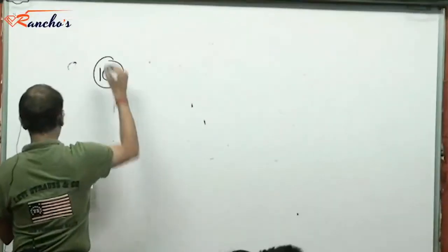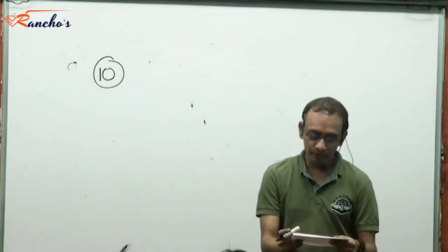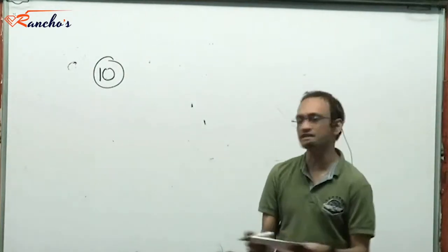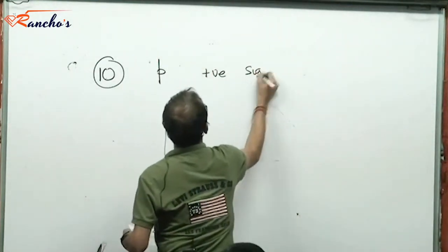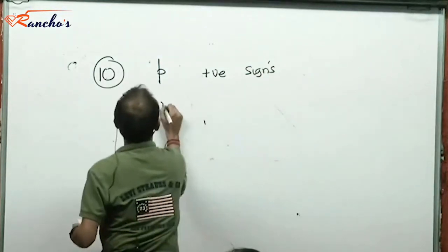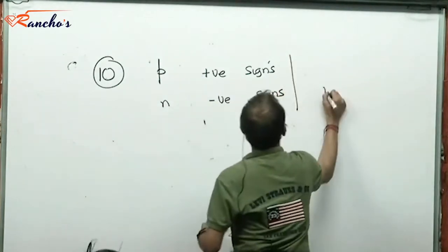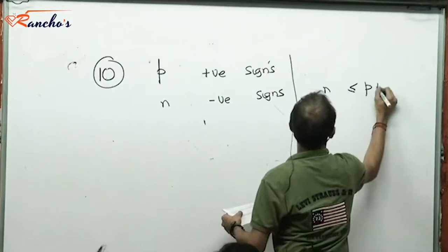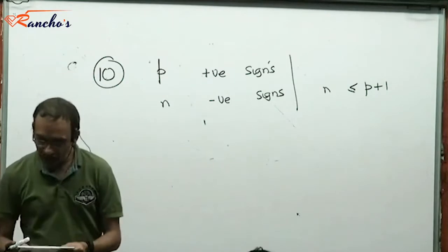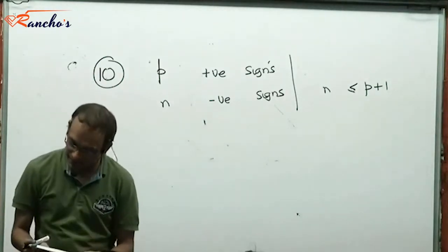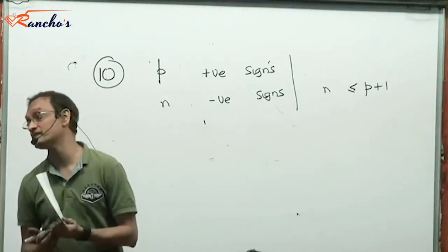Number 10. There are P positive signs and N negative signs, where N is given to be not more than P plus 1. We want to arrange these P positive and N negative signs in a row so that no two negative signs are together.